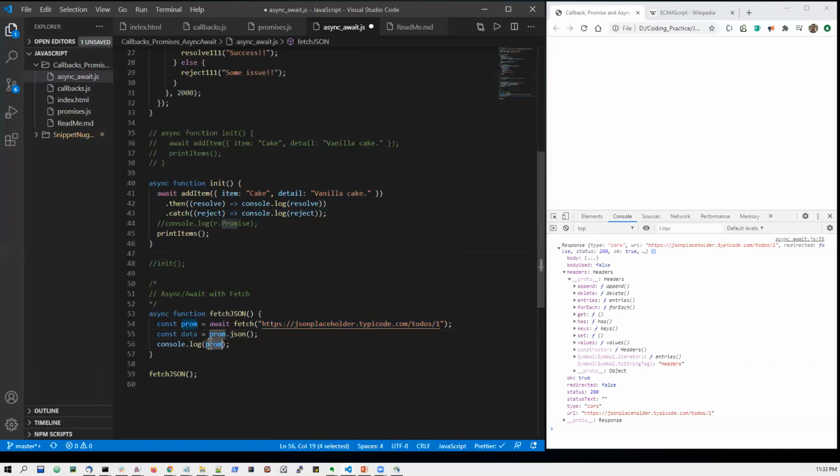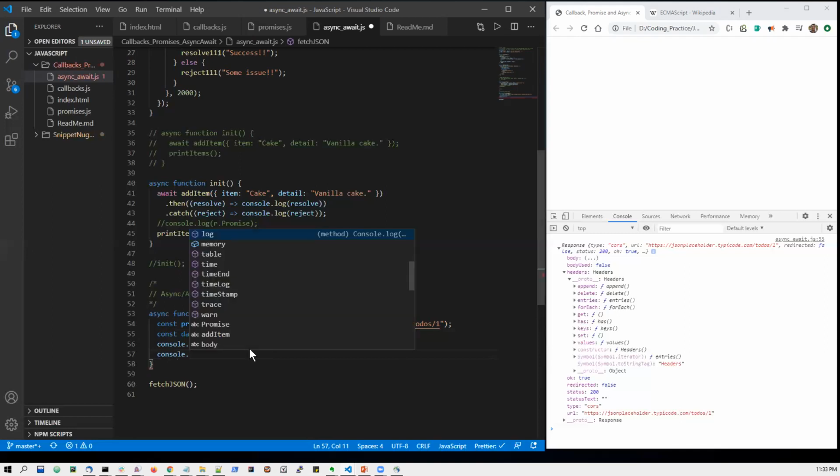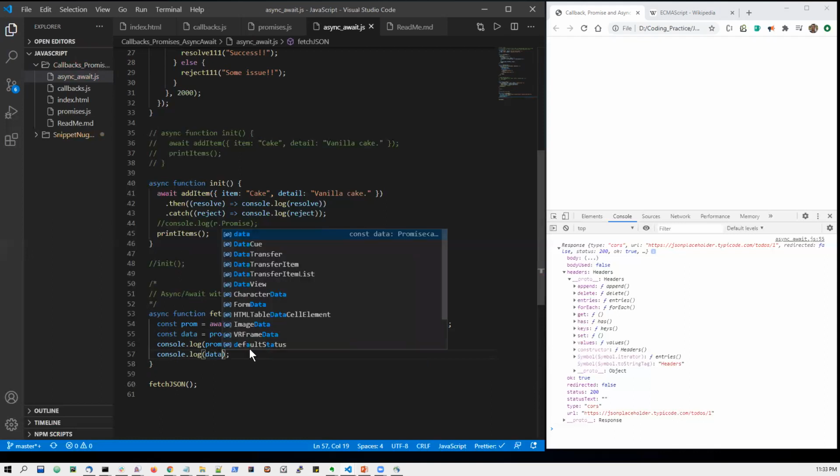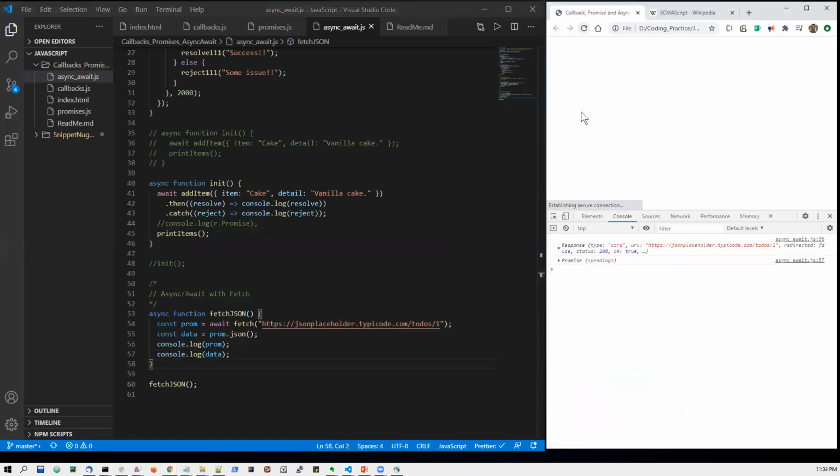And once that is done, let us print this JSON data also. So console.log data.